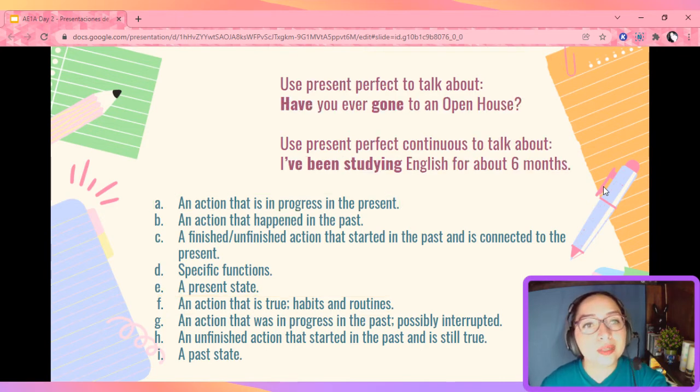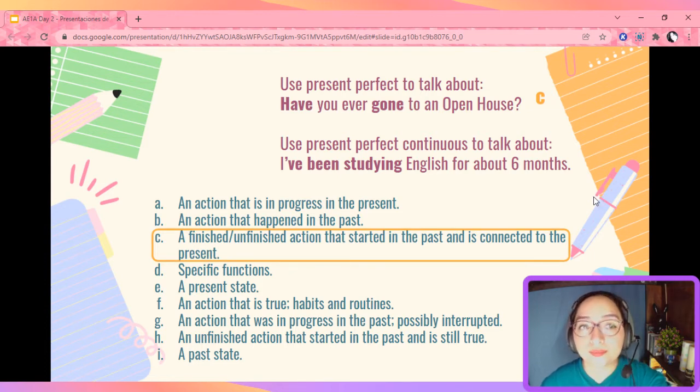Now, how do I use the present perfect and the present perfect continuous? Pause the video while you try to match this. Okay, let's see. We use the present perfect to talk about a finished or unfinished action that started in the past and that is connected to the present. Here we can talk about experiences, for example. Have you ever gone to an open house?